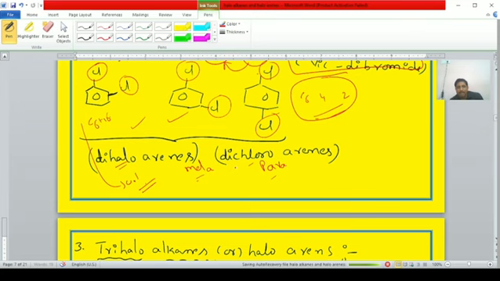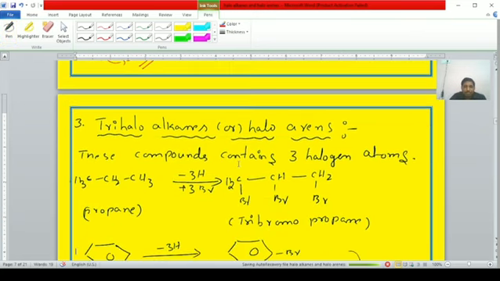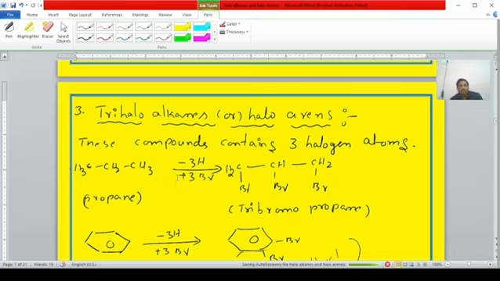Okay students, right. Next one student, third one, trihaloalkanes and arenes. Trihaloalkanes and trihaloarenes student. These compounds contain 3 halogen atoms.